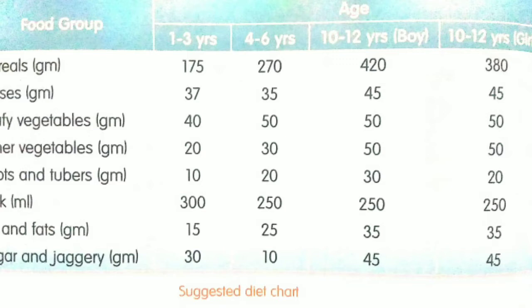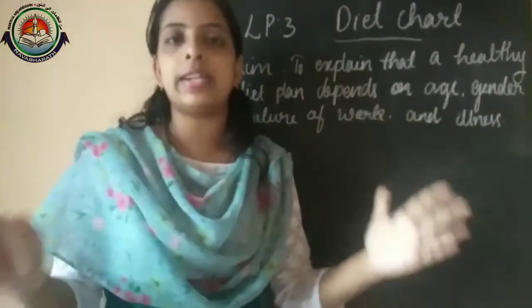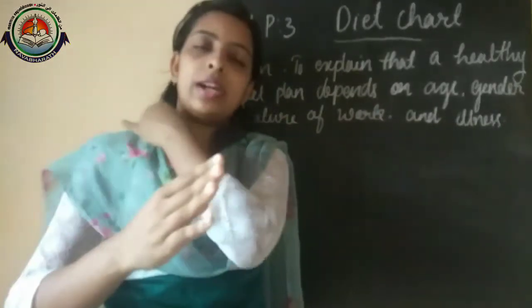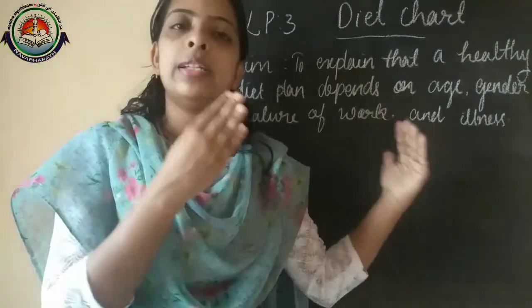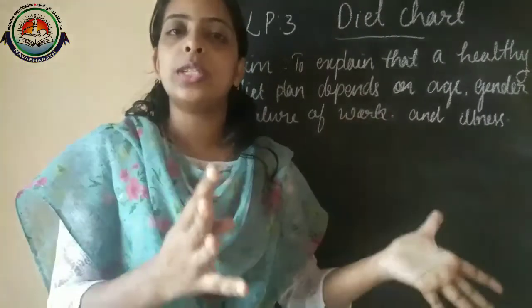So we can say that this kind of diet chart mainly depends on the person's age, physical health, gender and daily activities. And normally growing children require, and if we consider these diet plans, the suggested diet chart for children between 1 and 12 years is given here. Some differences you can easily see in that table.